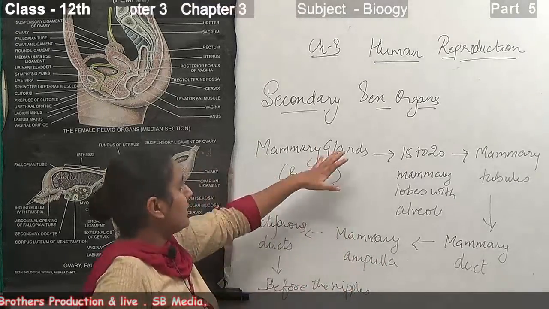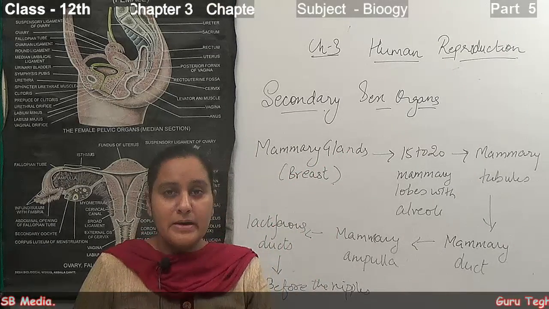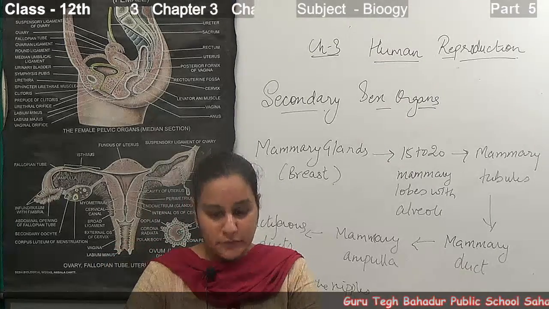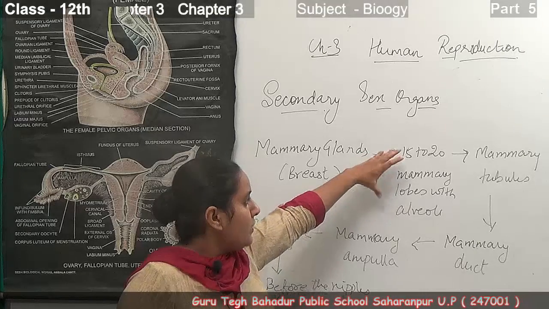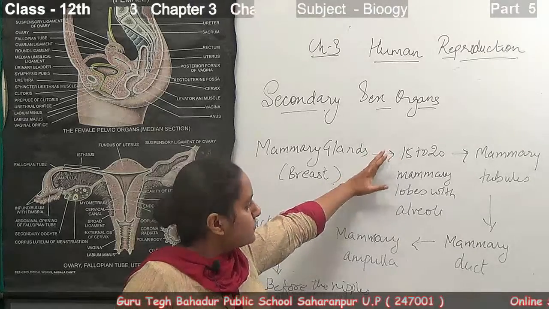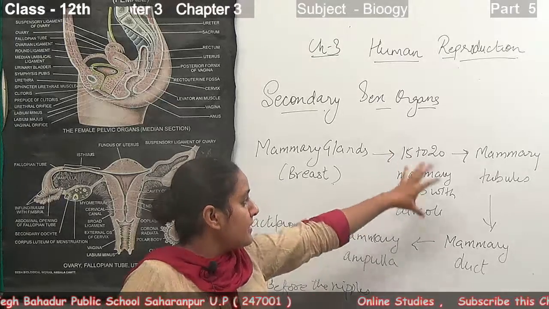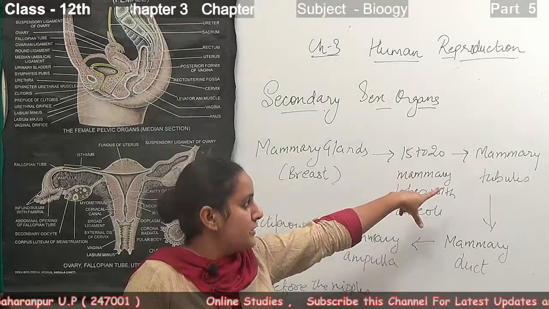So, the mammary glands, also known as the breast, are found in human females in a pair, basically made up of glandular and fatty tissues. Each breast has 15 to 20 mammary lobes with alveoli, which open into the mammary tubules.